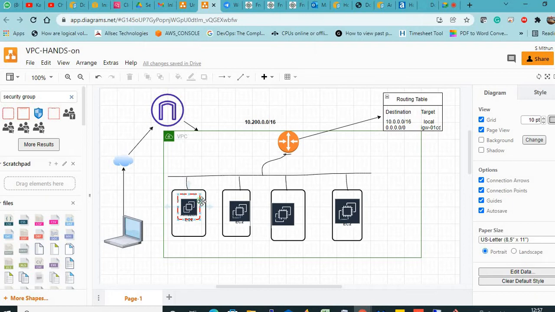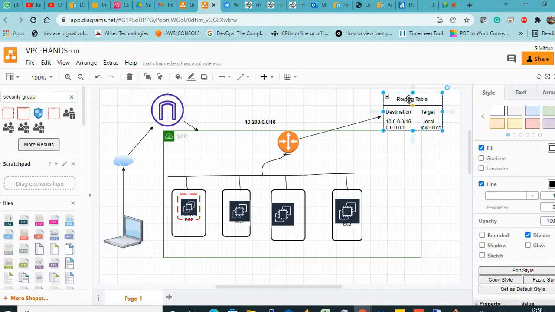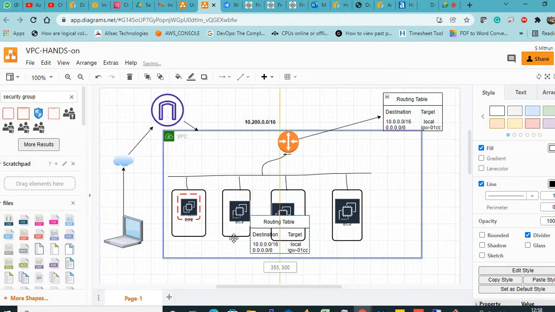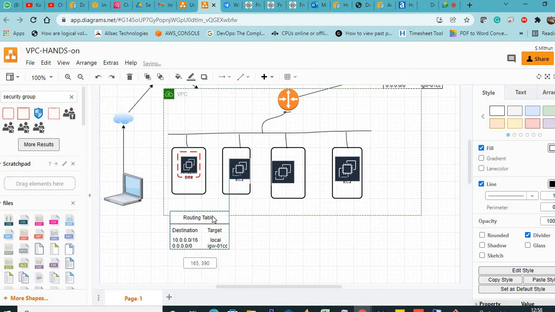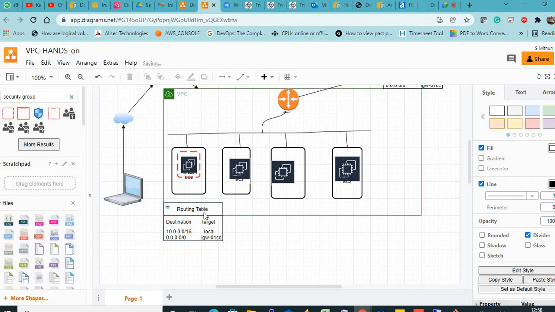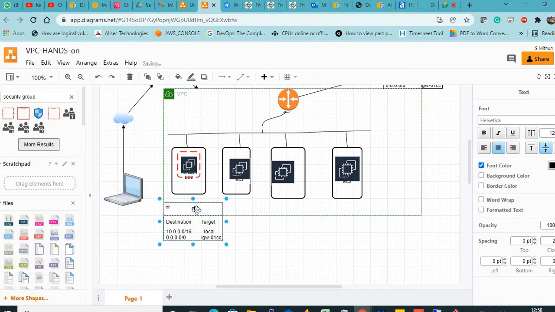So let me copy this routing table again, but this will not be the routing table, this will be a security group. I don't have space to draw, but I will make it visible somehow. Now this is not a routing table, this is a security group.